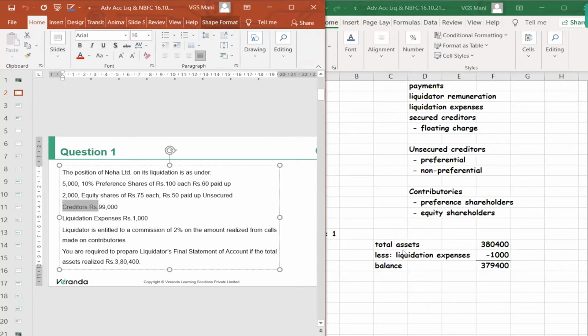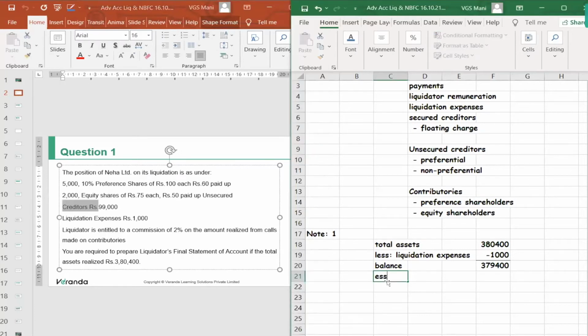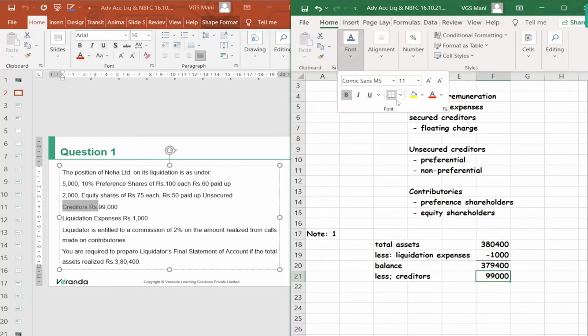So less creditors 99,000. This balance will be available after settlement of creditors.